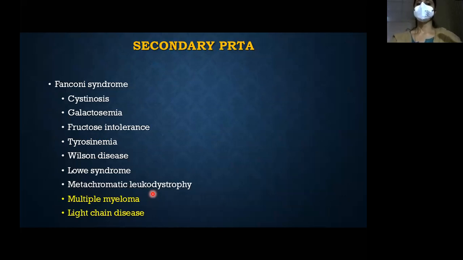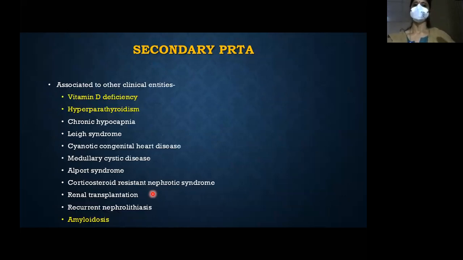In adults, we commonly see it with multiple myeloma and Wilson's disease. In pediatrics, you might see fructose intolerance, cystinosis, and galactosemia. Secondary proximal RTA causes include vitamin D deficiency and hyperparathyroidism. A parathyroid adenoma can present as proximal RTA, as can amyloidosis.